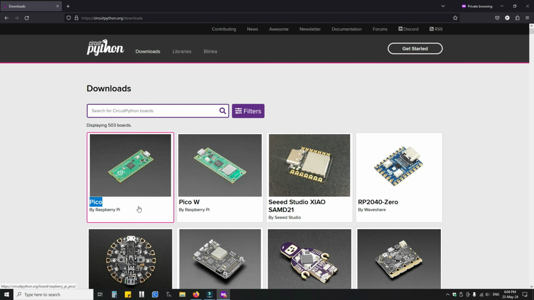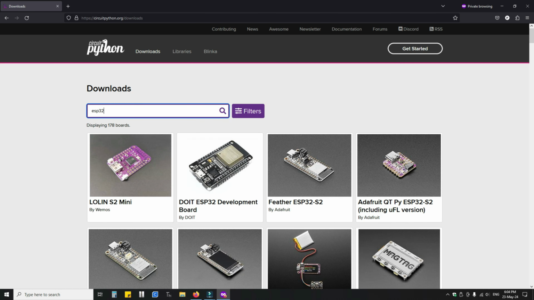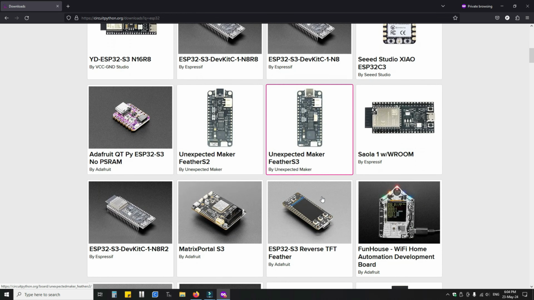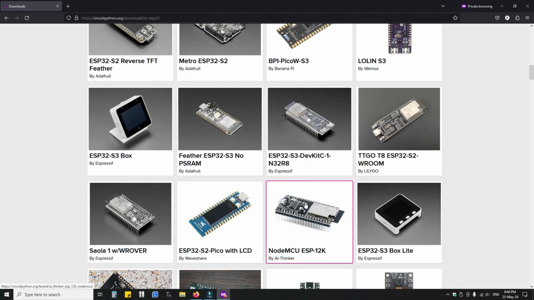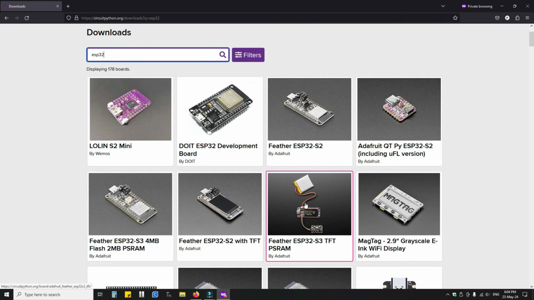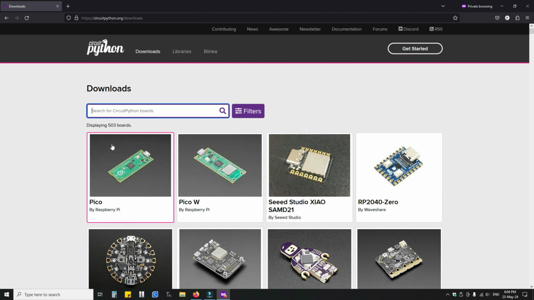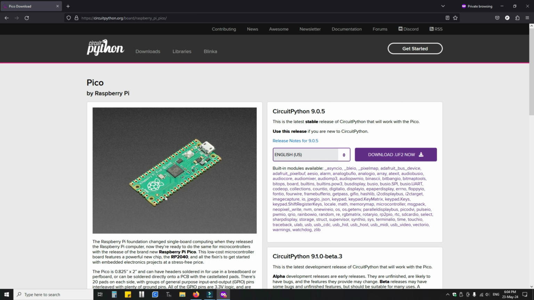If you are using another board like ESP32, search for it on the page. You can see a lot more versions of ESP32s are available on the CircuitPython platform. Since I am using Raspberry Pi Pico, click on its entry.